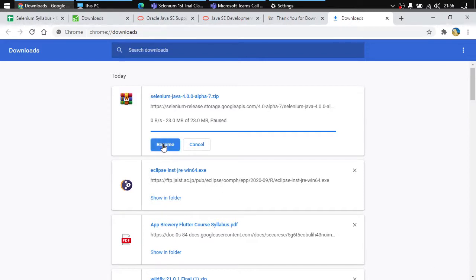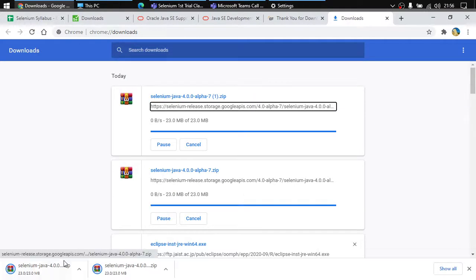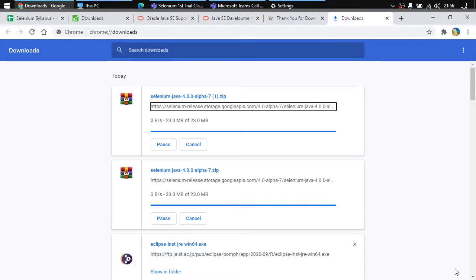I don't know what the issue is with Chrome. It is completely downloaded right now. The same issue again.